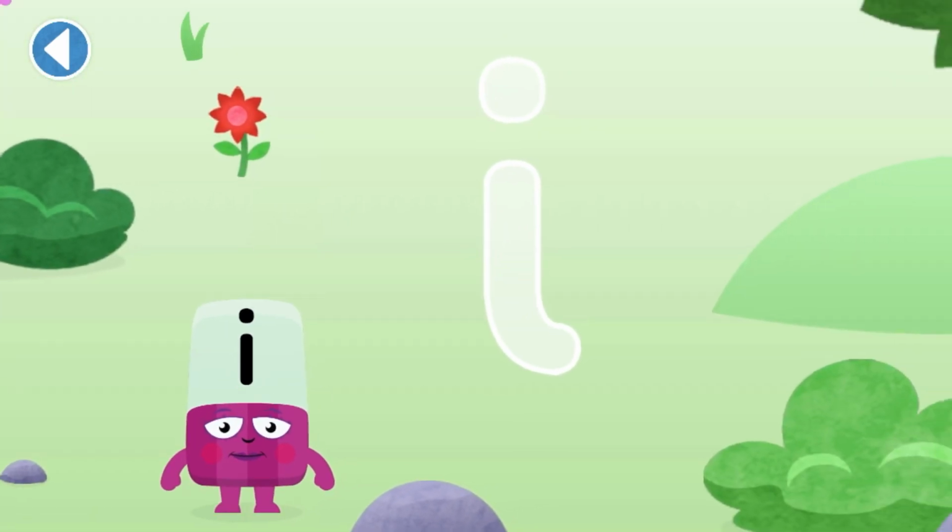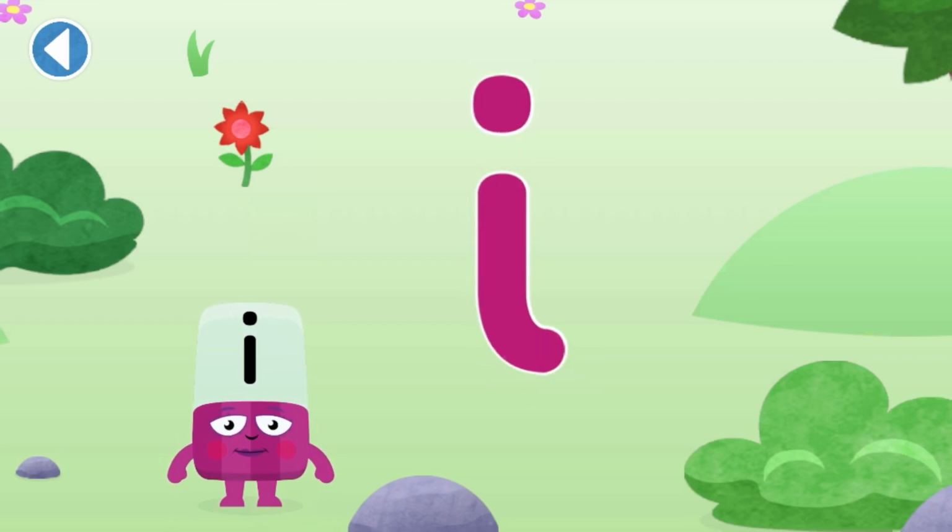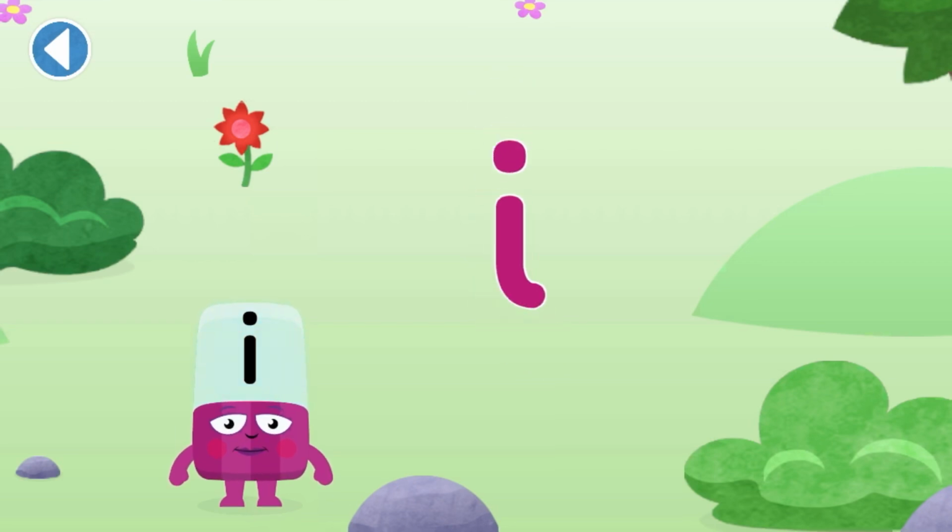Next. Can you trace the alpha block's letter? Use your finger to trace the letter. Well done! You've met alpha block. I.